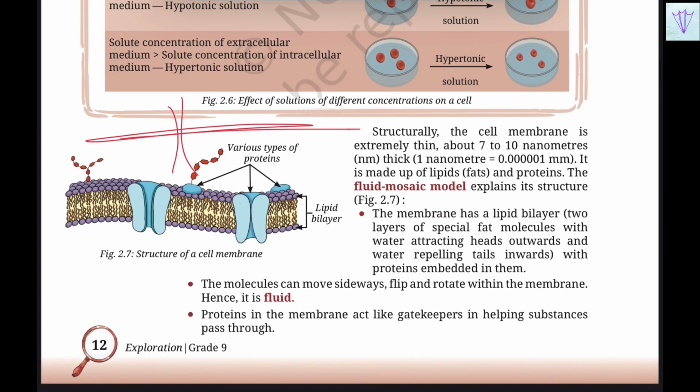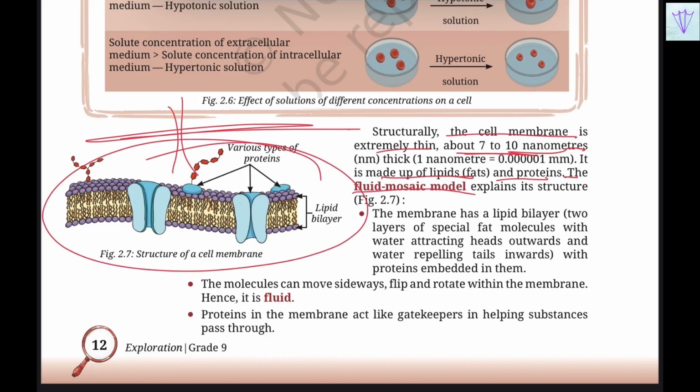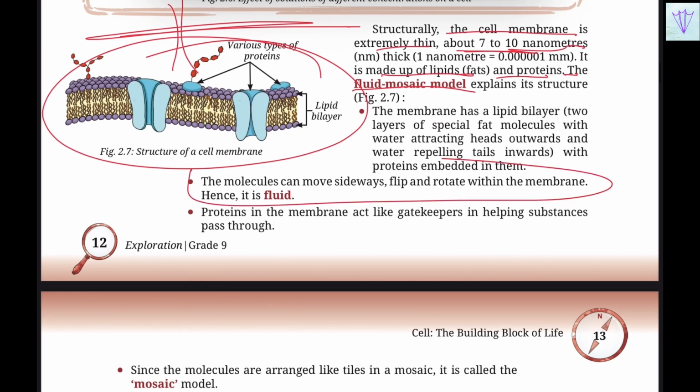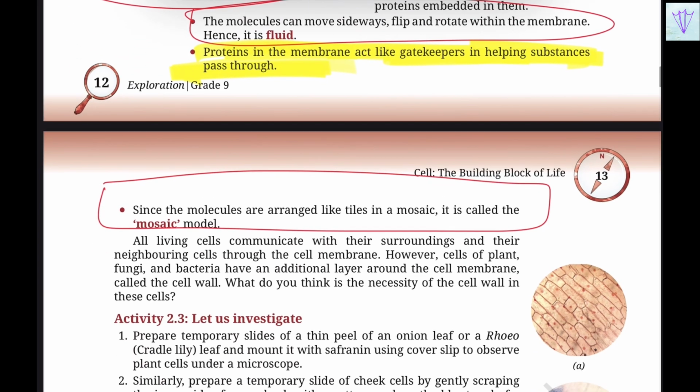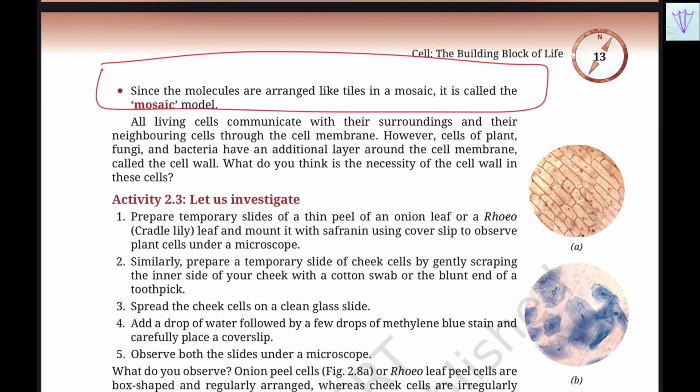So structurally, the cell membrane is extremely thin, about 7 to 10 nanometers thick, and it is made up of lipids and proteins, and its structure is called the fluid mosaic model, and we already explained this diagram to you and how and why it is called the fluid mosaic model. So these are the reasons which you have to write when you're writing your answer, which is very, very important. And it's important to remember that proteins in these membranes act like the gatekeepers in helping the exchange of things to take place. So all living cells communicate with one another and their neighboring cells through the cell membrane.